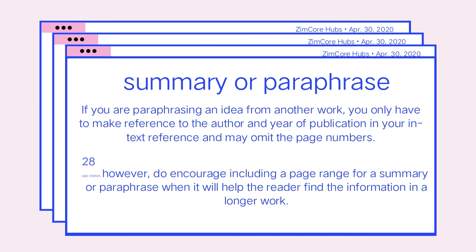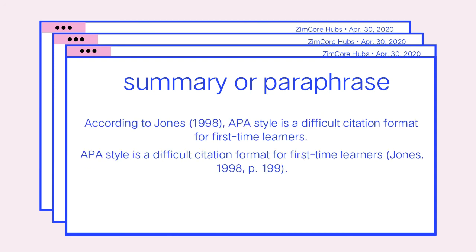For summary or paraphrase, if you're paraphrasing an idea from another work, you only have to make reference to the author and year of publication in your in-text reference and may omit the page numbers. APA citation, however, does encourage including a page range for a summary or paraphrase when it will help the reader find the information in a longer work.